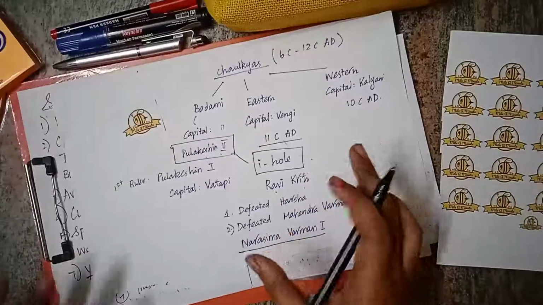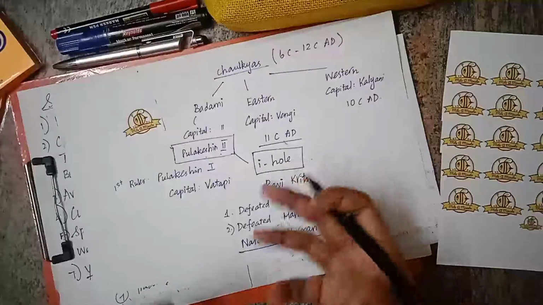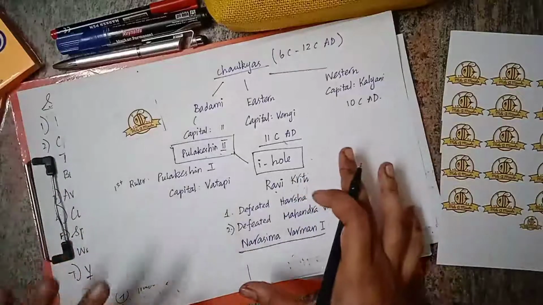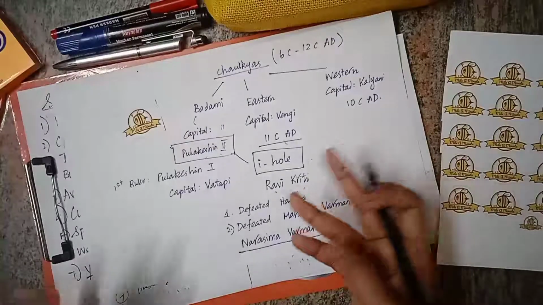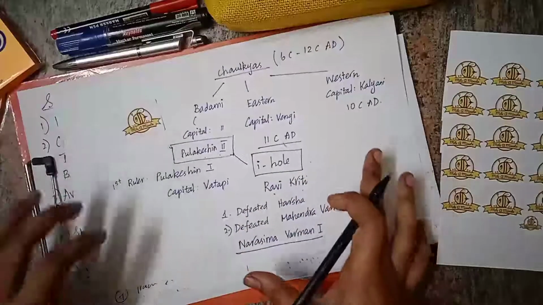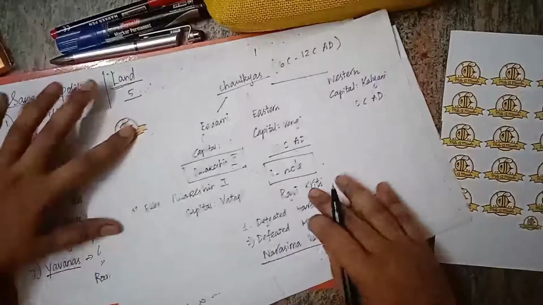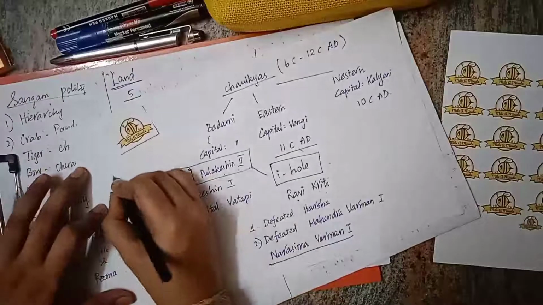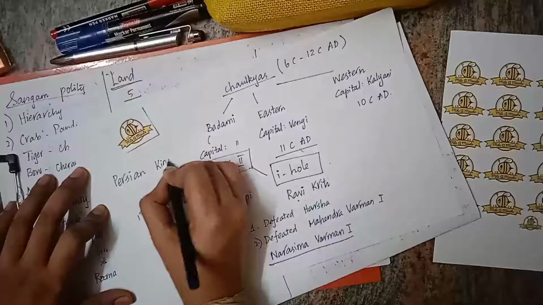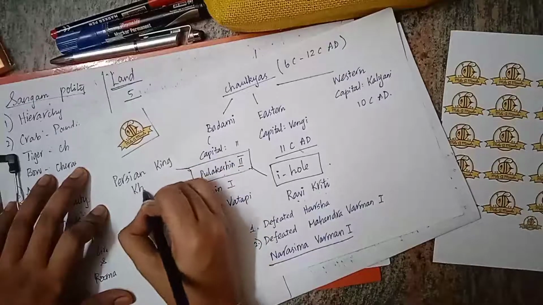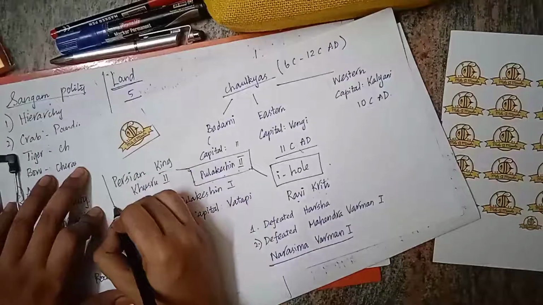Pulakeshin II is one important king. He subjugated the Cheras, Cholas and Pandyas, and also the Kadambas, Gangas of Mysore, etc. He subjugated many kings, and he also had diplomatic relations with the Persian king Khusro.